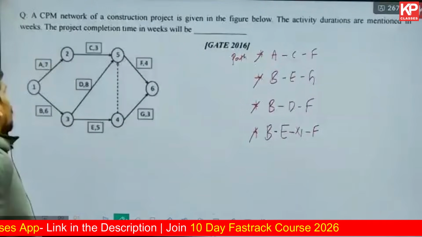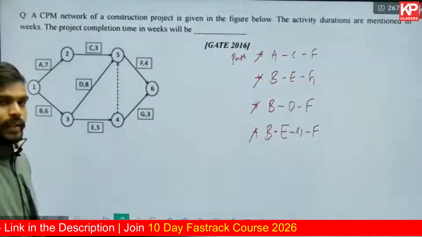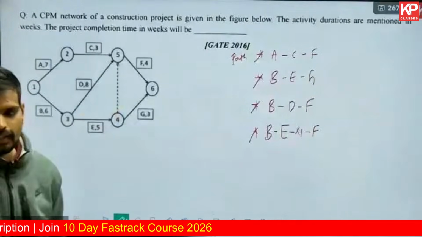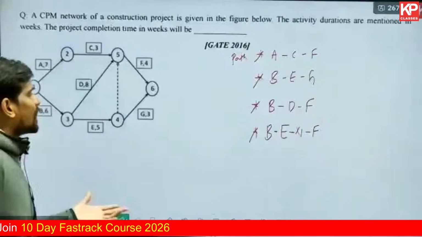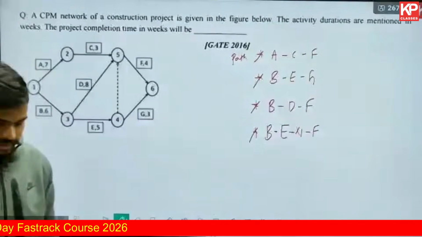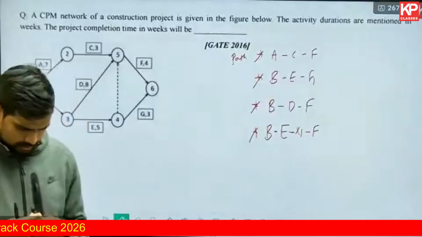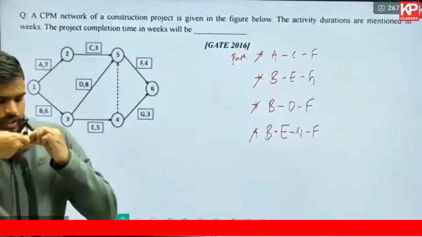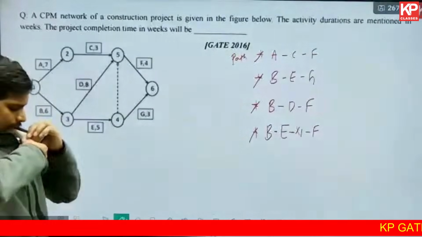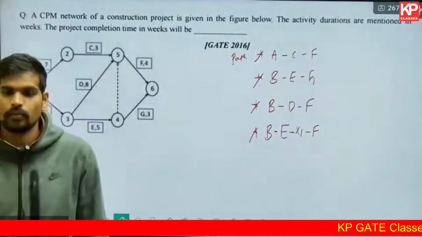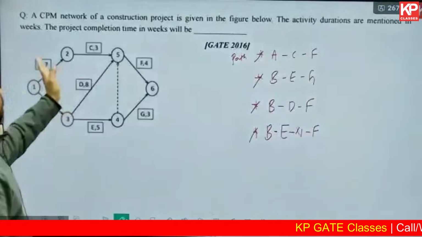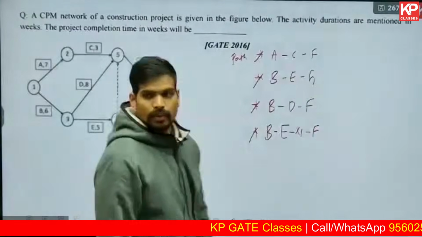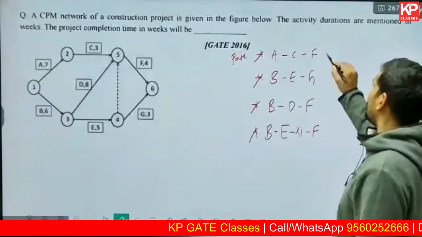Look for the arrowheads. Now, in project management, in a project network, when you have multiple paths connecting starting to ending, the project duration is calculated like this. You need to calculate what is the duration of each path. What is the total duration of ACF? Duration of A plus duration of C plus duration of F. A, C, F duration. Add and tell me. 7 plus 3 plus 4. You are getting 14 weeks.